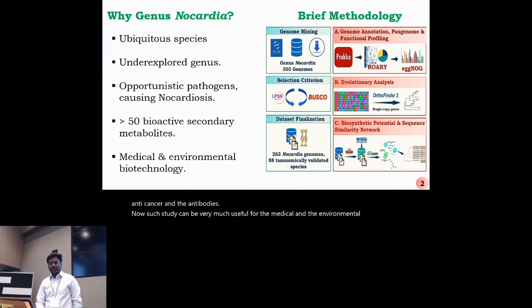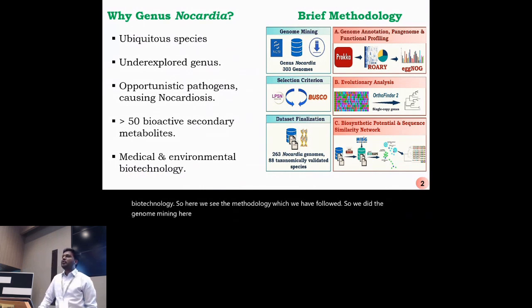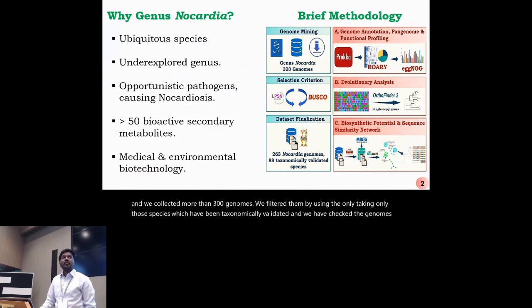So here we see the methodology which we have followed. We did genome mining here. We downloaded all the genomes of Nocardia from the NCBI database, and we collected more than 300 genomes. We filtered them by taking only those species which have been taxonomically validated, and we checked the genome assembly quality by using BUSCO scores. So overall, we have around 263 genomes of 88 species. And let's go one by one on the results.